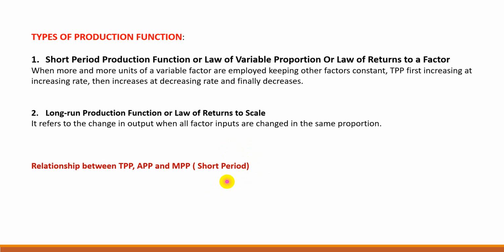After reaching its maximum, it decreases. While decreasing, first it is positive, then 0 and finally negative. That is the MPP's behavior. Now this will apply in the table. First it will increase, then after reaching maximum, it will decrease. Positive values, 0 and finally negative.